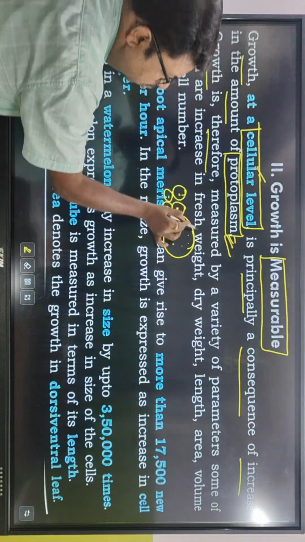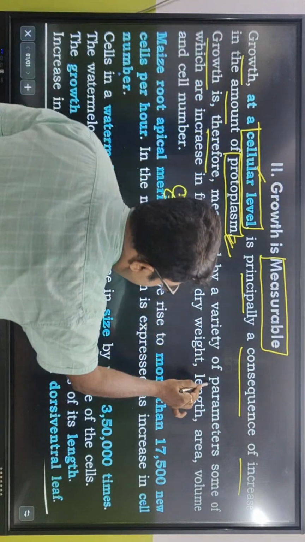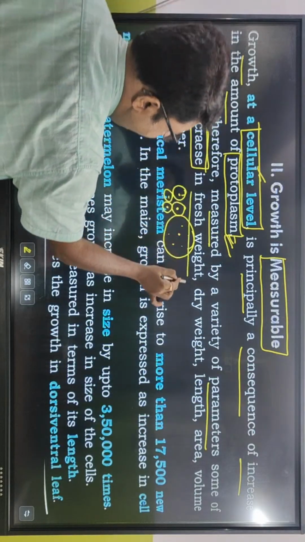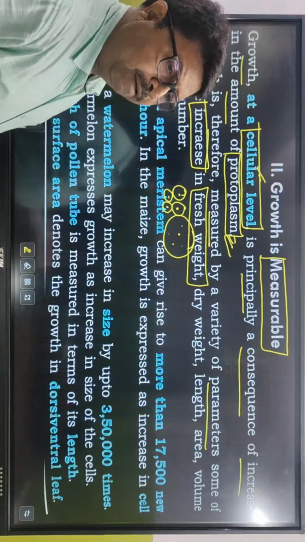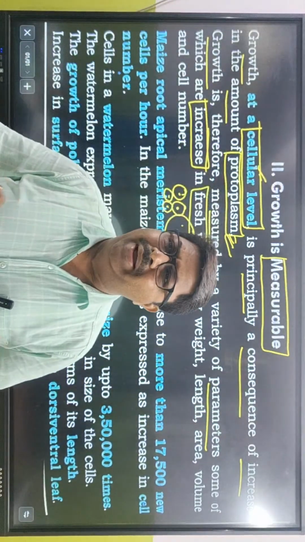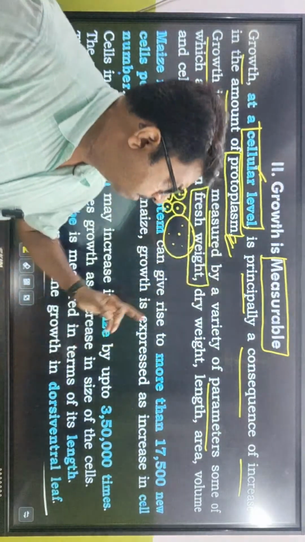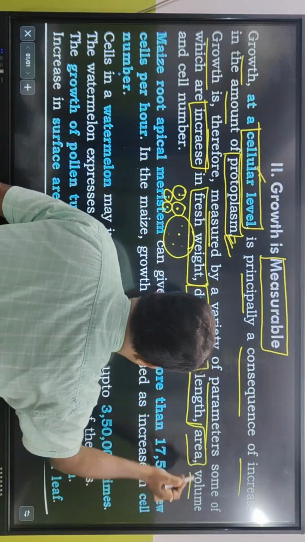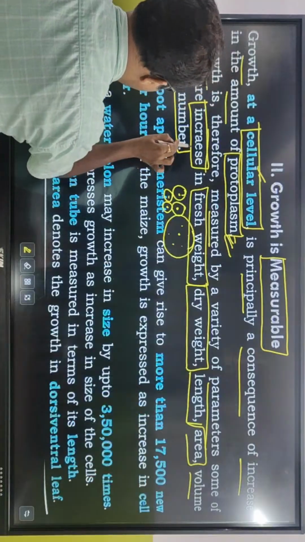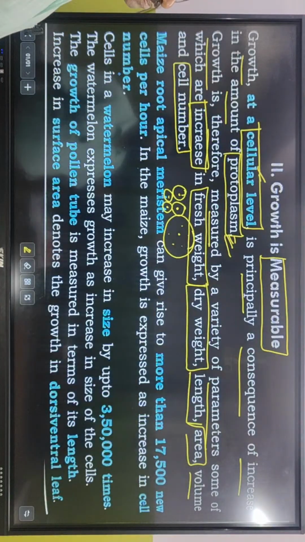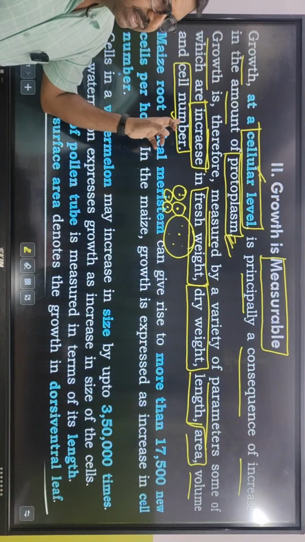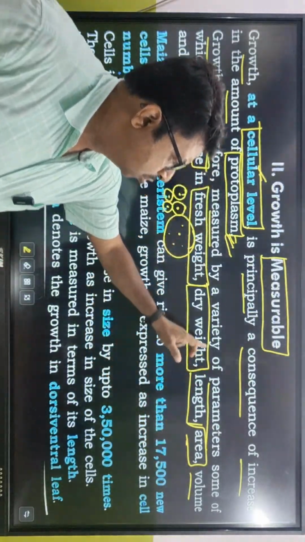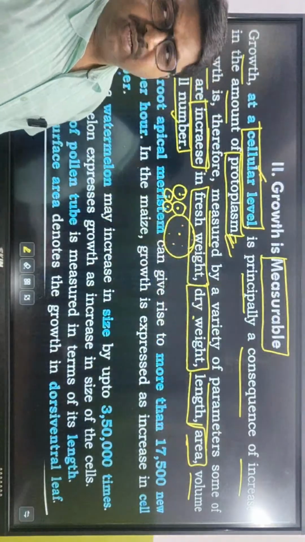So growth is measured by a variety of parameters, some of which are increase in fresh weight, increase in dry weight, length, area, volume, and cell number. So the number of cells increasing, increase in the area, increase in the volume, increase in the dry weight, and increase in the fresh weight.